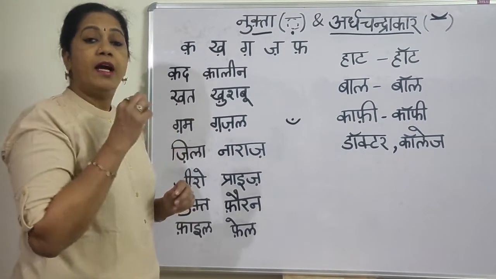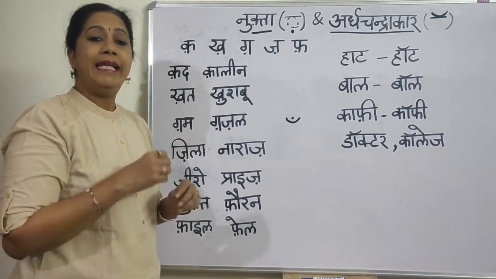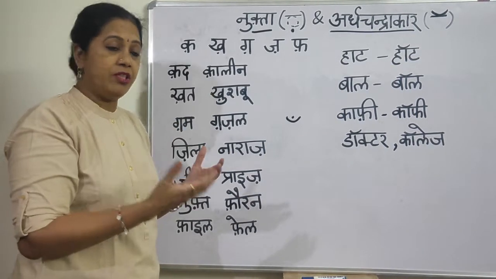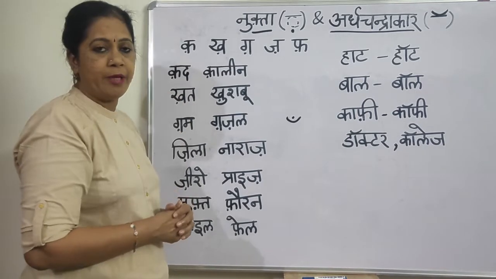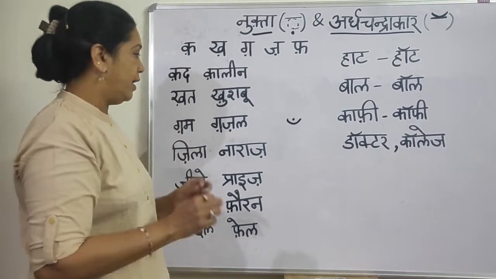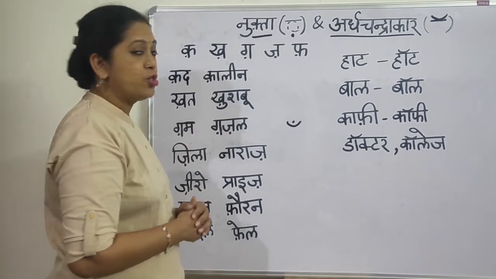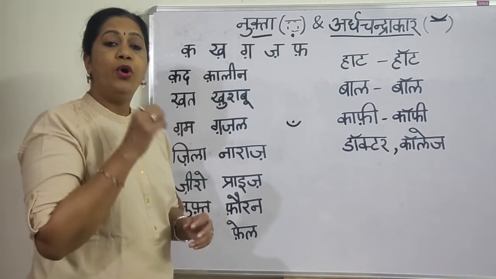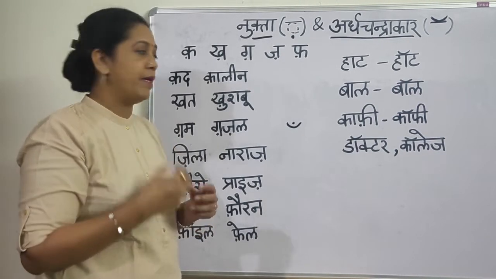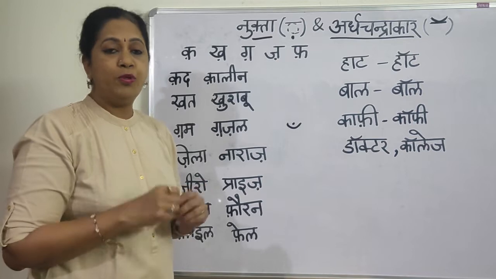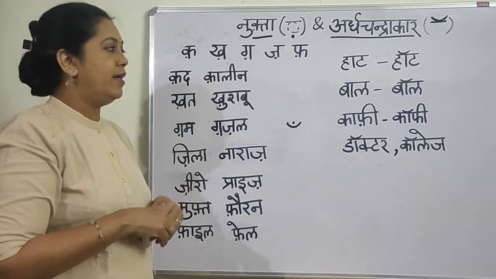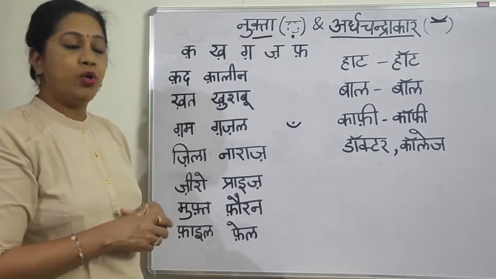Now this is Khat. Khat means letter. In Hindi you have Chitti, in Sanskrit you have Patra. In Urdu and Arabic, when we take from those words, you have Khat. Khat means letter. The next one I've given is Khushbu. That way it should come, Khushbu. It is the fragrance or the smell, the aroma. That is Khushbu.